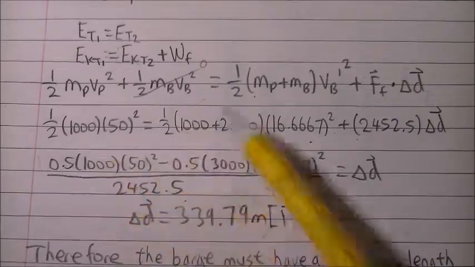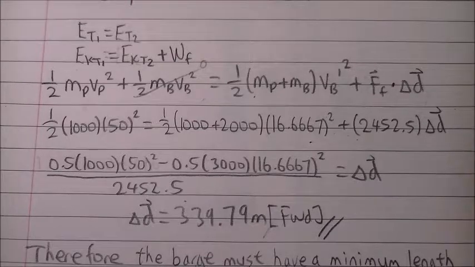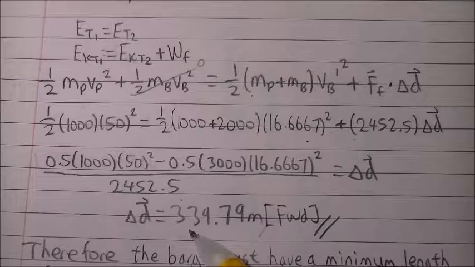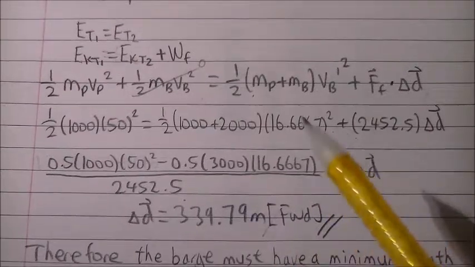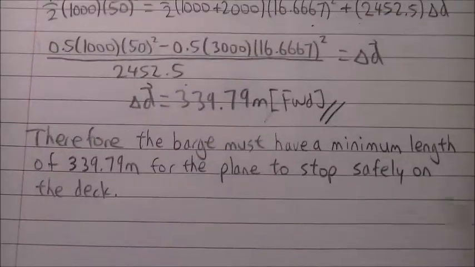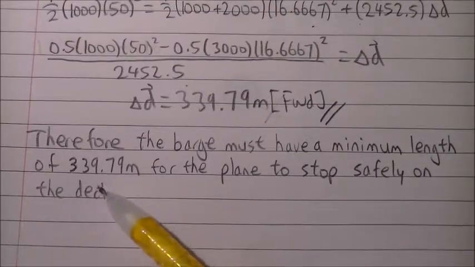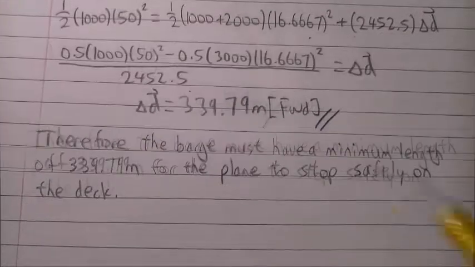Now we just plug in the values and then solve for delta D, and we will get an answer of 339.79 meters forward. Therefore, the barge must have a minimum length of 339.79 meters for the plane to stop safely on the deck.